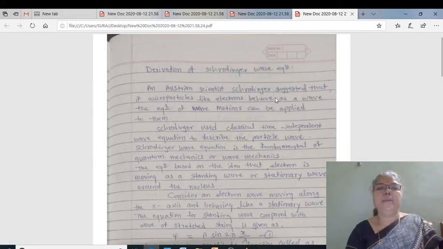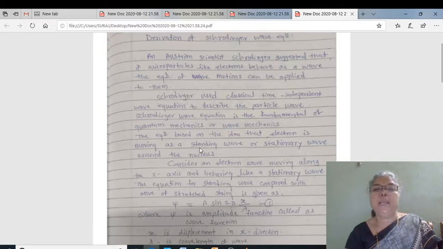Schrödinger, an Austrian scientist, suggested that if particles like electrons behave as a wave, the equation of wave motions can be applied to them. Schrödinger used a classical time independent wave equation to describe the particle wave.